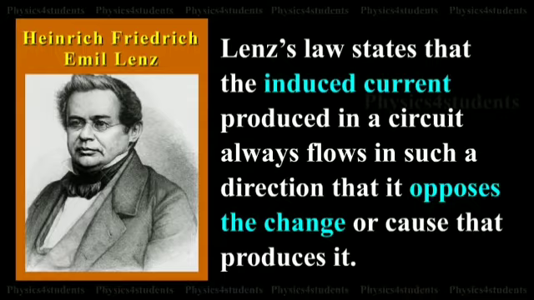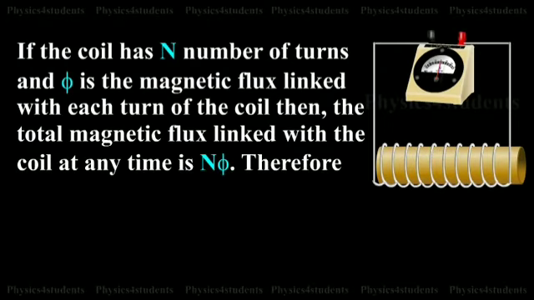Lenz's law states that the induced current produced in a circuit always flows in such a direction that it opposes the change or cause that produces it. If the coil has n number of turns and phi is the magnetic flux linked with each turn of the coil, then the total magnetic flux linked with the coil at any time is nφ.